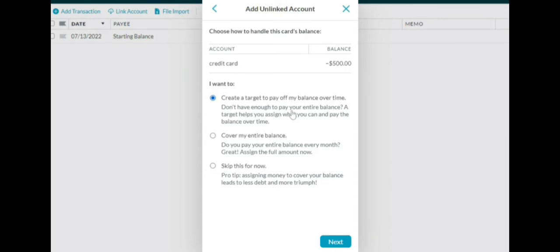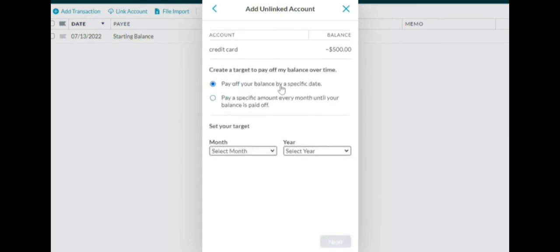So we're going to create a target to pay off the balance. Now, how do you want to pay it off? Do you want to pay it off if you have, let's say, for example, 6 months, no interest? Do you want to pay it off by a certain month and date and year? So let's say, for example, 6 months. No, 6 months is January, right? So January 2023.